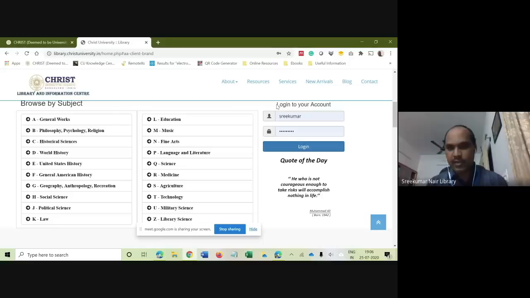On the right, I can see something called login to your account. I have been getting many mails from the students that this login is not working. The user ID and password is provided, but it is not working. Let me tell you something about this. This login is good only if you have books in your account. Otherwise, it doesn't have any details. So when you're in campus or when you borrow books, this login will help you. You can renew your books. You can have your own reading history.